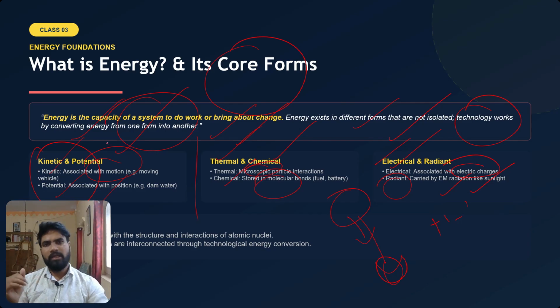Okay, and finally we will come to nuclear energy. In class 2, we discussed something about nuclear energy. The forms of nuclear energy, nuclear fission and nuclear fusion, we have seen, and how this energy gets released also we have seen. So energy is formed in that manner also. So what is nuclear energy? That is energy associated with the structure and interactions in the atomic nuclei, at the center of the atom.